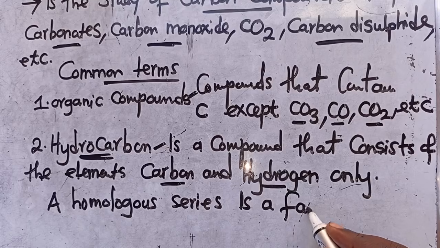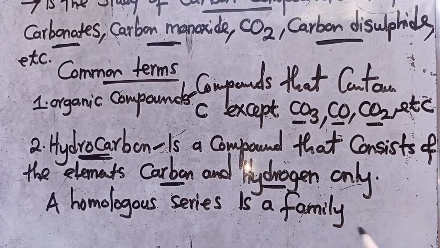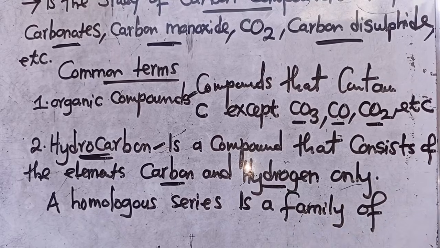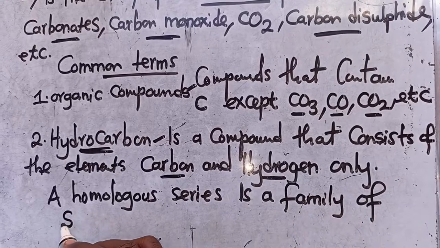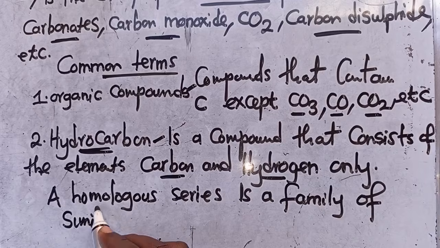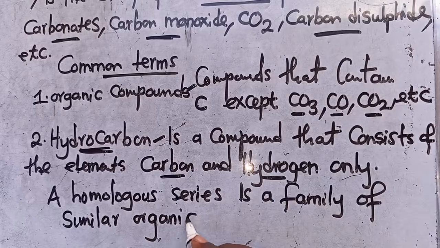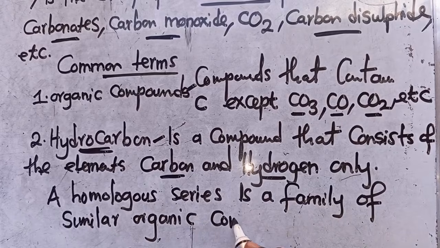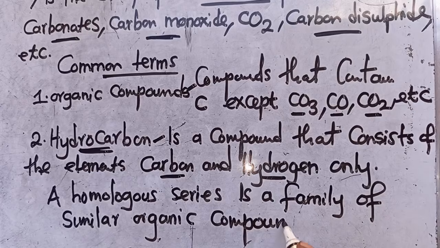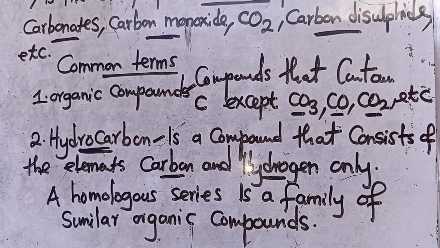This is just a family of similar organic compounds. That is what you need to get. That is what we mean when we are talking about a homologous series.